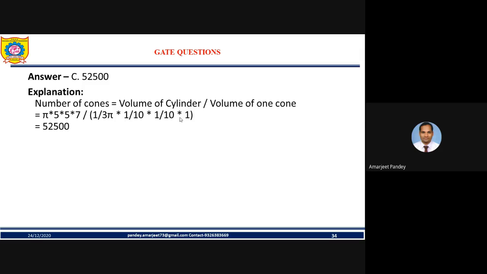So with that concept, the number of cones you need to find is the volume of the cylinder upon the volume of one cone. We know the volume of a cylinder is pi r square h, and the volume of a cone is 1/3 pi r square h. So just divide the volumes, and you get how many cones there will be.